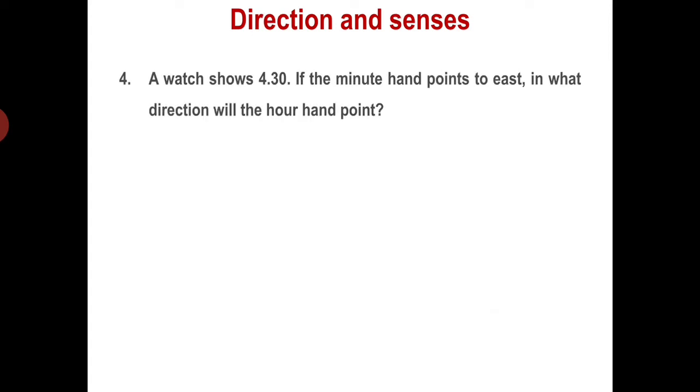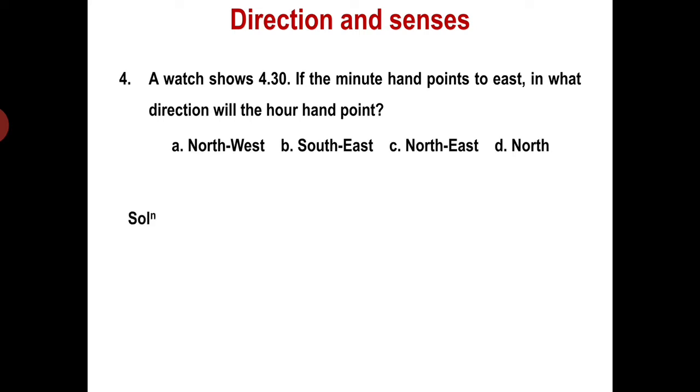Let's take another question. A watch shows 4:30. If the minute hand points to east, in what direction will the hour hand point? Very simple. What you do is you first draw the watch, make it 4:30. What does he ask you? He says that the minute hand is facing east.